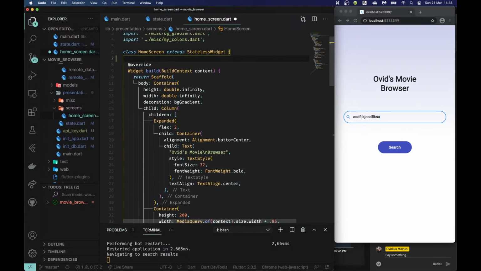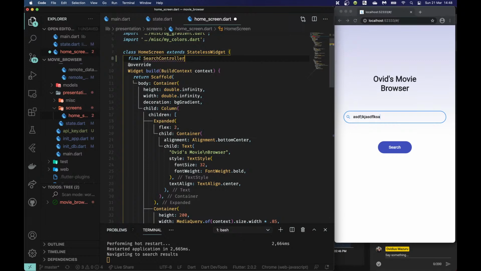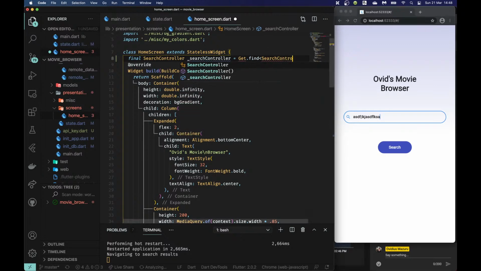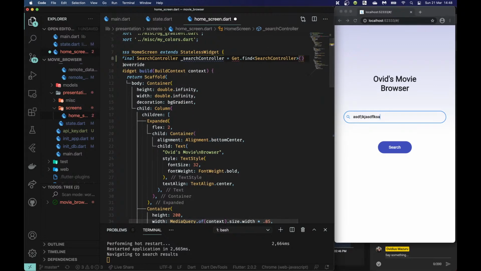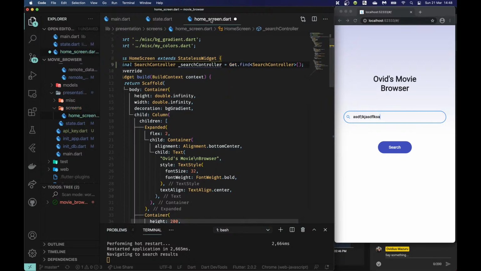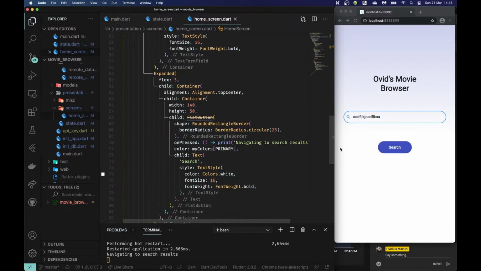So first thing I need to do is here, final, what did I call it? Search controller, _searchController equals get.find search controller. And as I said before, guys, you do not need to type your data, but I always do.